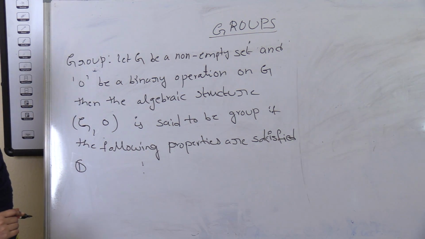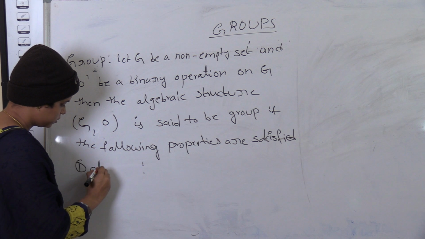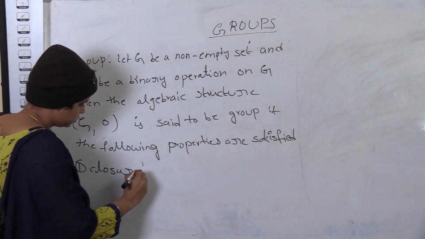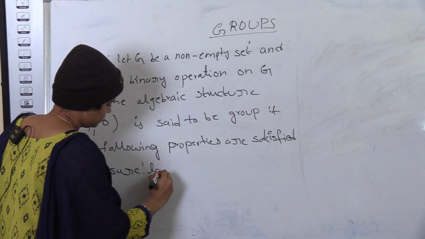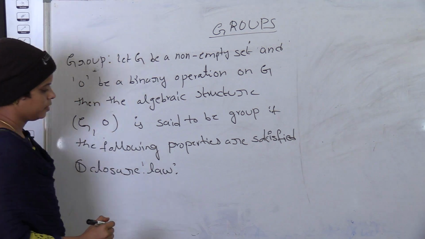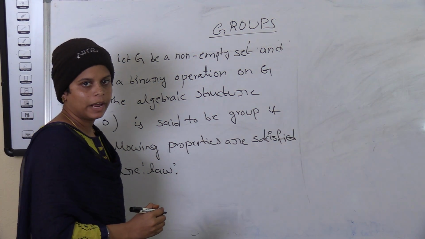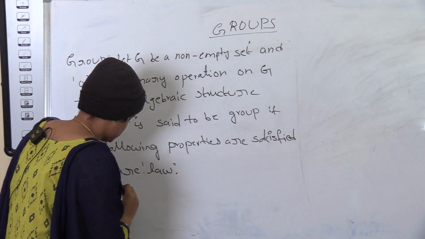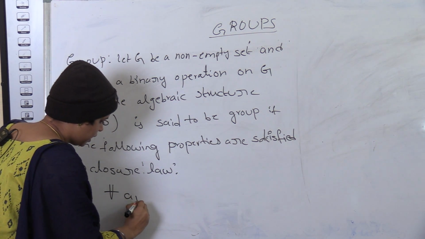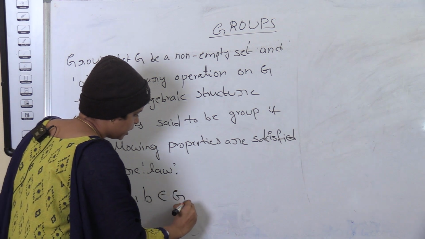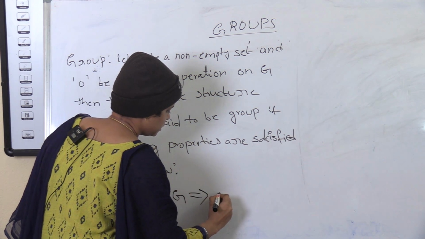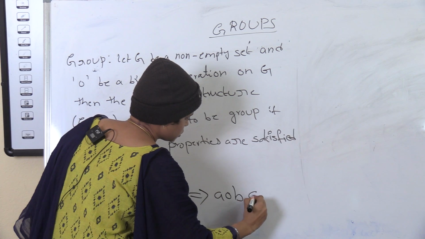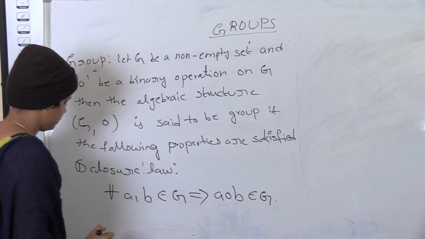First one, closure law. For all a, b belongs to G implies a circle b belongs to G.